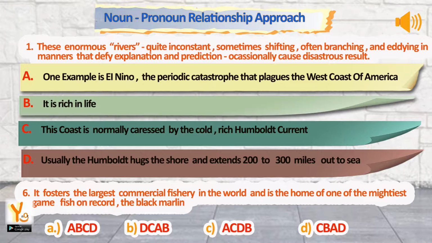Sentence C. This coast is normally caressed by the cold, rich Humboldt current. Sentence D. Usually, the Humboldt hugs the shore, and extends 200 to 300 miles out to sea. Sentence 6. It fosters the largest commercial fishery in the world, and is the home of one of the mightiest game fish on record, the black marlin. Choose the correct sequence, option A, B, C and D.